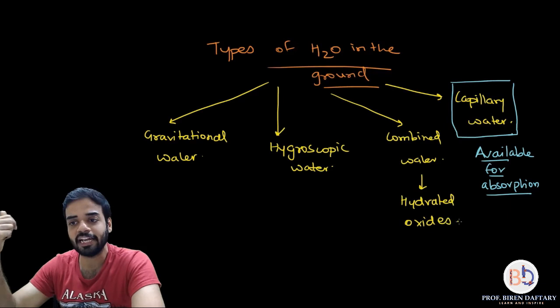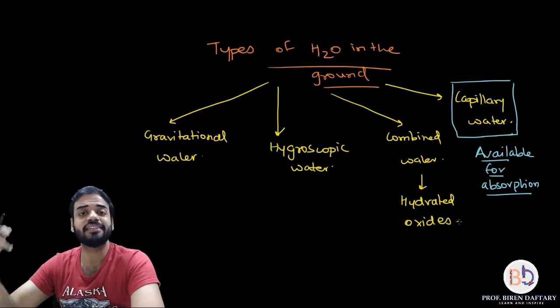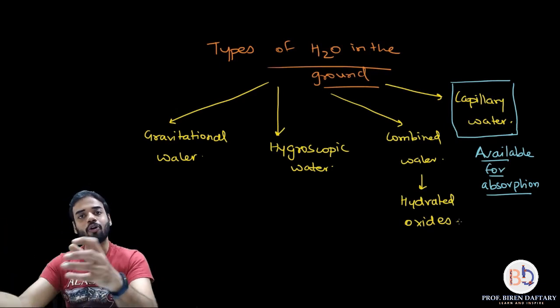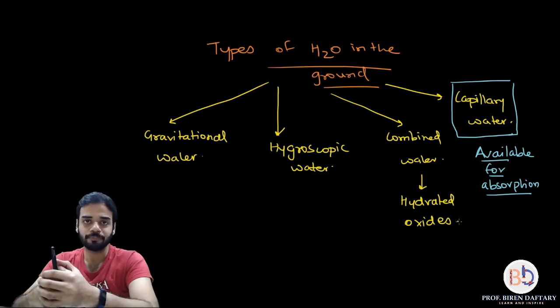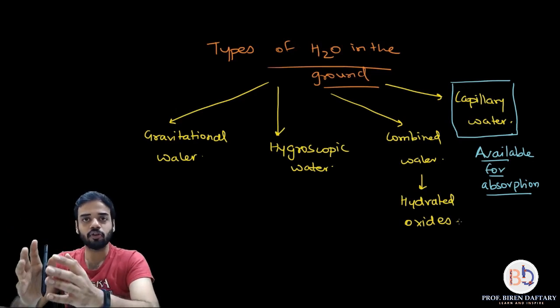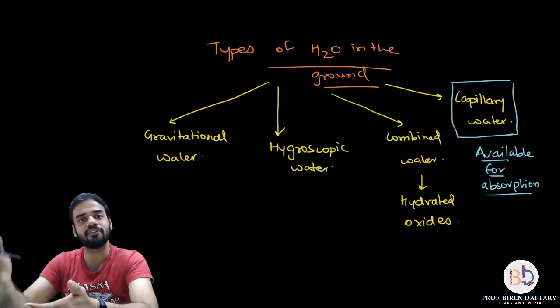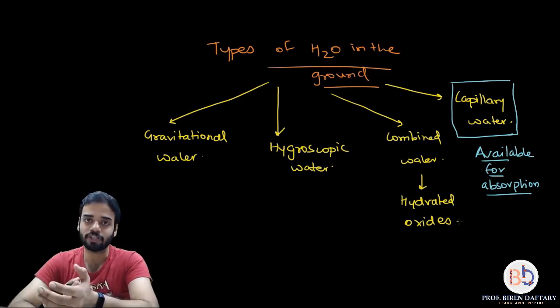For example, aluminium will form oxides because of that water. Silica, which is present in the soil, will form oxides because of water. So now that water is combined with that element to form a third compound. Are you getting this? For example, aluminium oxide which is hydrated, or silica oxide which is hydrated. Now that water is already combined with the element. So can that water be used by the plants?